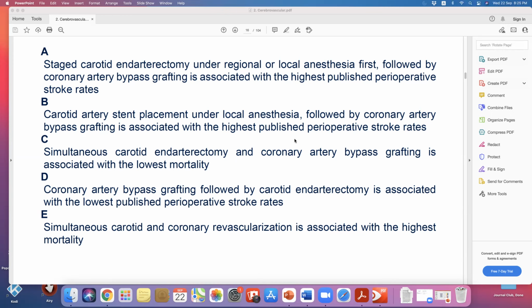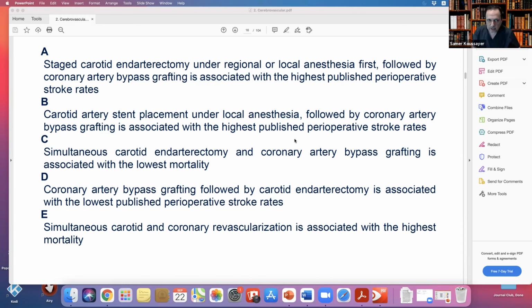I have a lot of difficulty with the cardiac surgeons now. In our hospital, they refuse to do it at the same time. They want us to do the carotid first and then do the surgery because of this data. Even though I trained, like Ali, to do them together, I'm getting a lot of resistance. They say you have to do it before, and they have to manage his perioperative cardiac risk. So the data showed it has the lowest published rate.